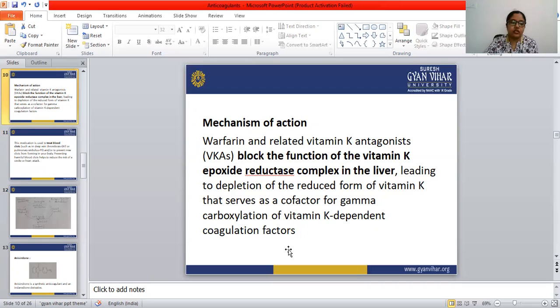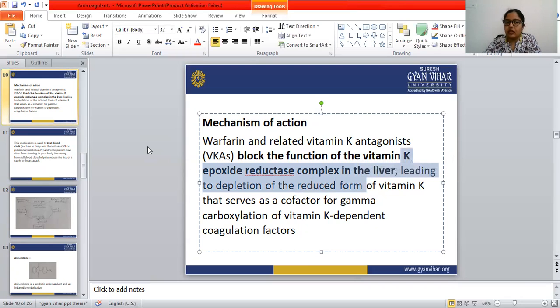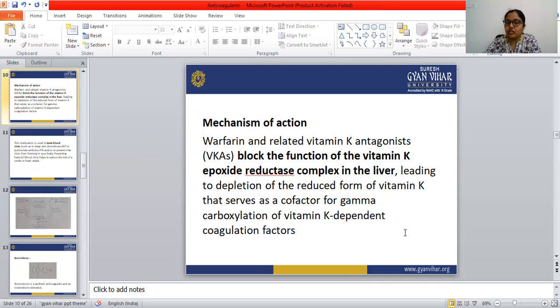So what does this warfarin do? Warfarin and the related vitamin K antagonists block the function of the vitamin K epoxide reductase complex in the liver, and that leads to the depletion of the reduced form of vitamin K. This vitamin K serves as the cofactor for the gamma carboxylation of the vitamin K dependent coagulation factors.